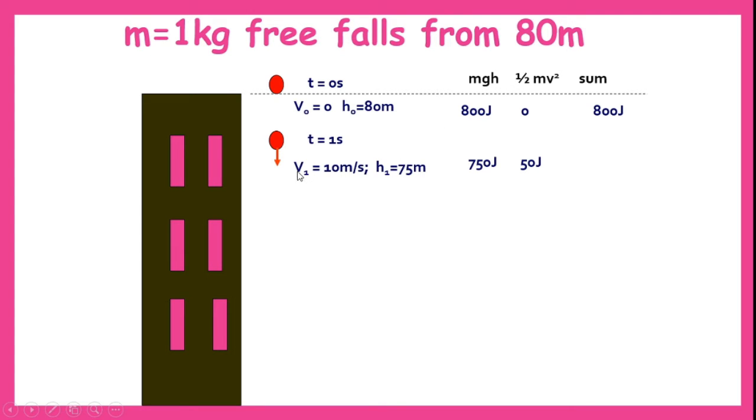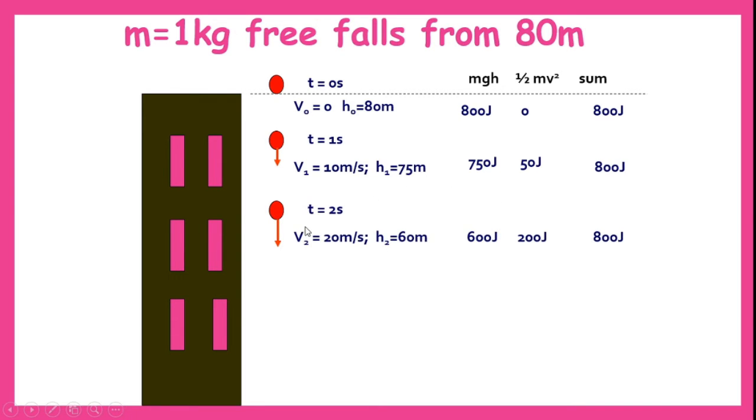Using the velocity 10 meters per second, if we calculate half mv square, we get 50 joules. If we sum up the potential energy and kinetic energy, again it sums up to 800 joules.